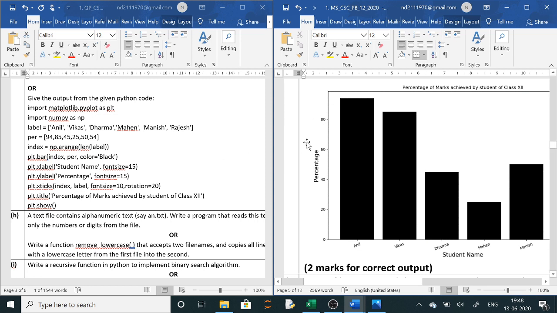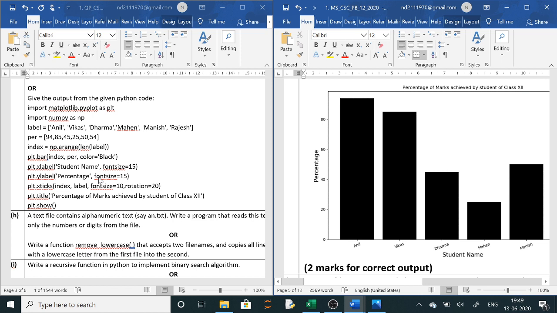If a title is given, then you will make a box and write the title at the top. Whatever is written in the title, percentage of marks achieved by students of class 12, you will write that as it is here. On the x-axis, you see in the bar, the x-axis index is written here. So you will write the index values here. Clear? This index has these values as labels. So Anil, Vika, 1 2 3 4 5 6. So 6 bars will be there with these labels.